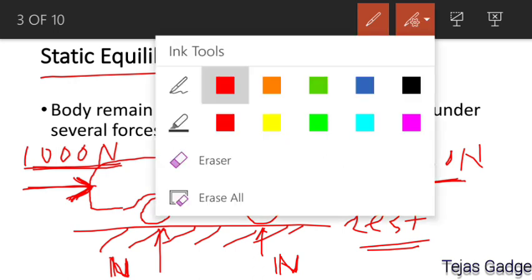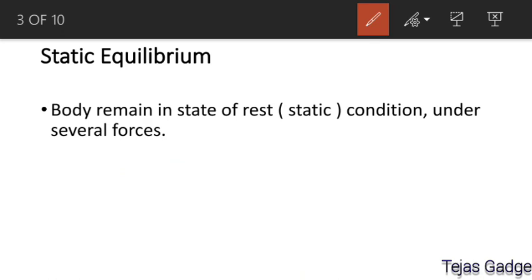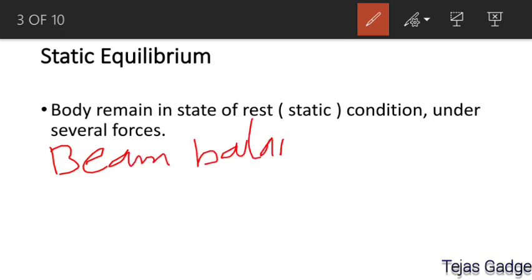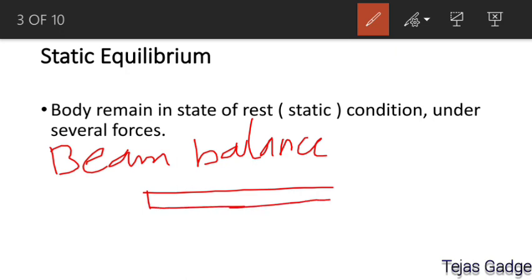Now take another example under static equilibrium. Another best example is the beam balance. Everybody knows the beam balance. Now, what is the construction of a beam balance? A beam balance consists of a horizontal beam, that may be a steel plate, which is pivoted at the middle, and at the ends there are two pans to carry some mass or some weight.